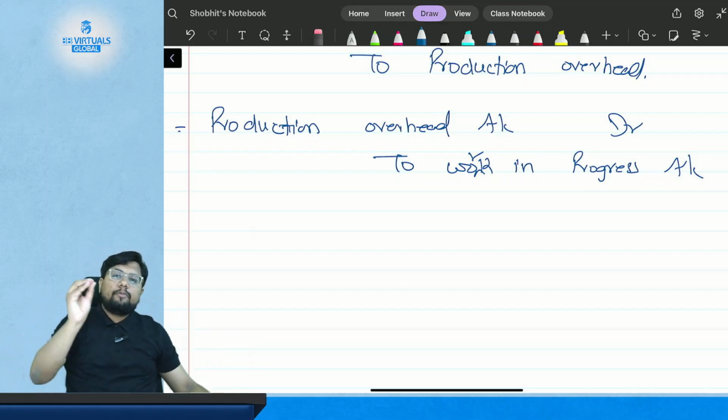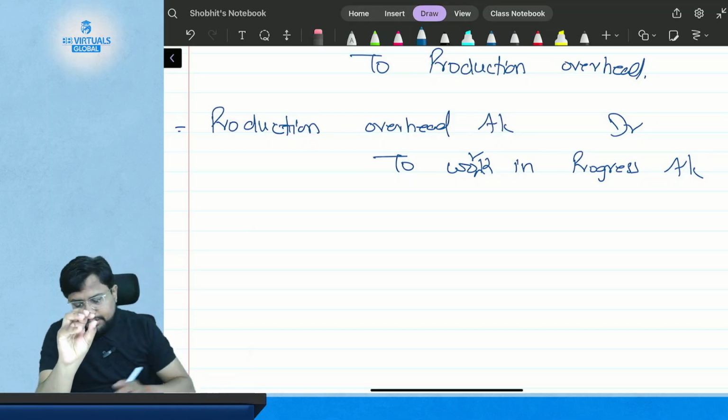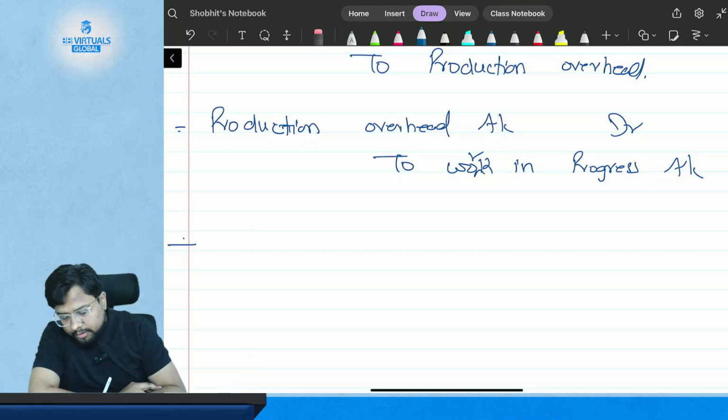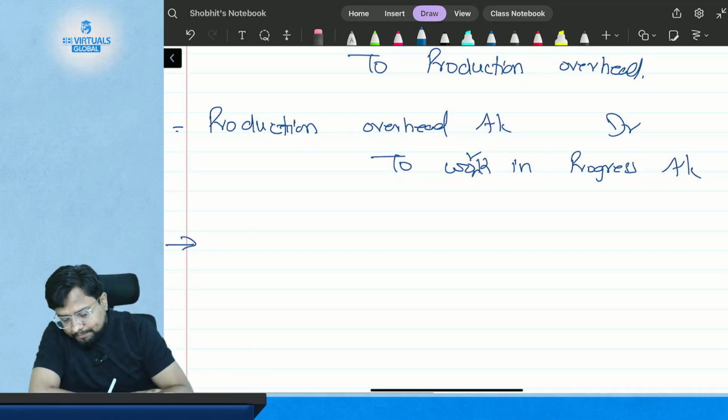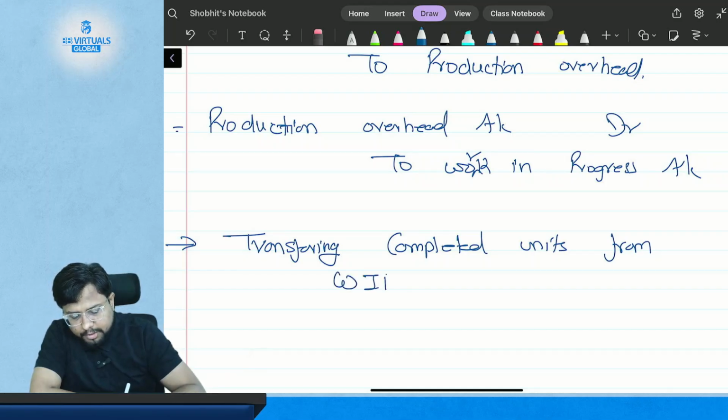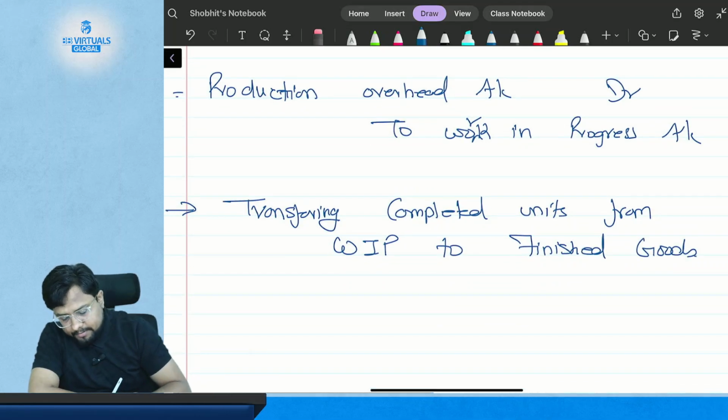Now, if the production activity gets completed in the work in progress, what will be the entry? The transaction is transferring completed units from work in progress to finished goods. So the entry will be: